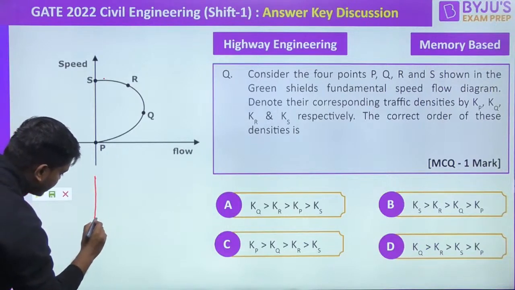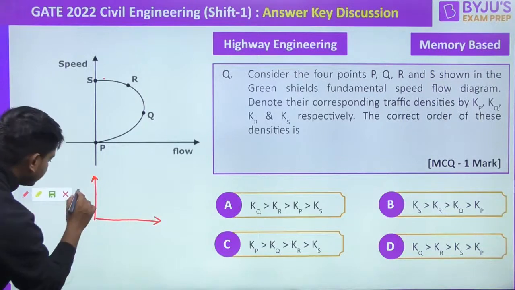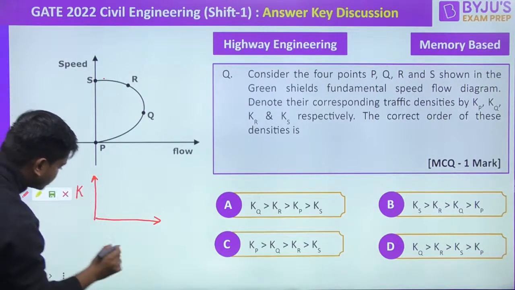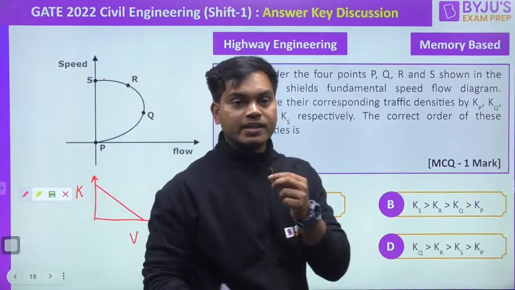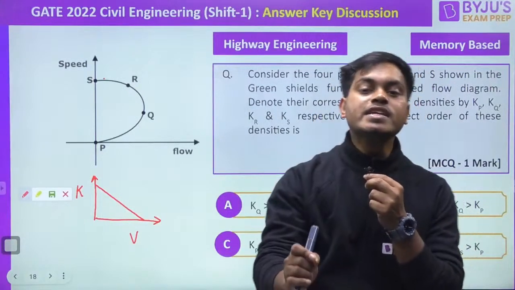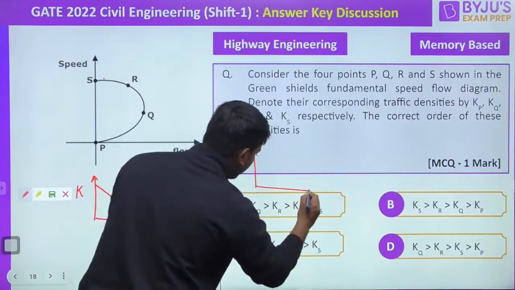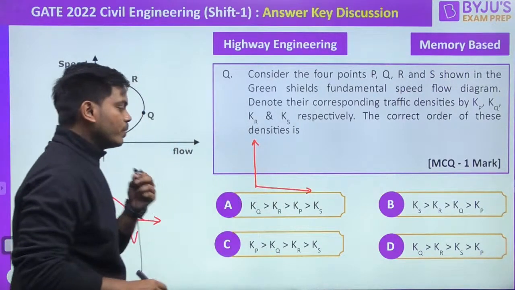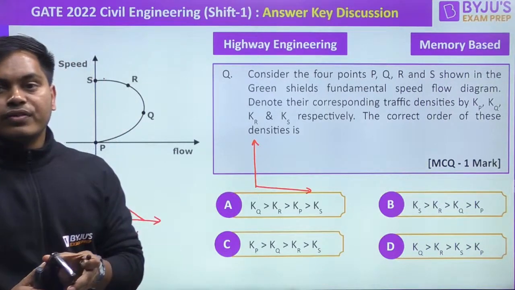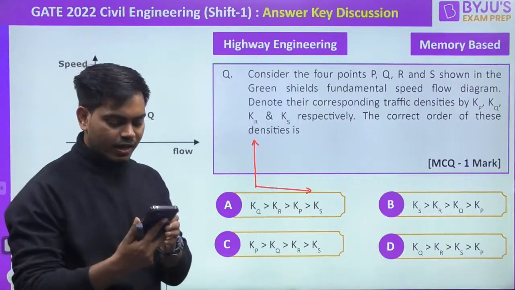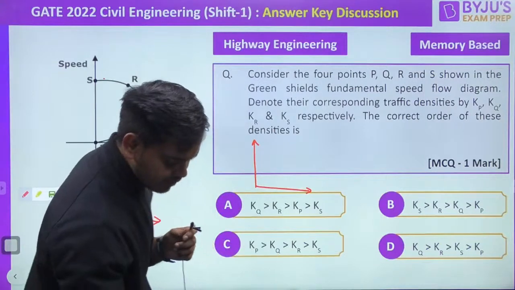So if I quickly make the relation between traffic density and your velocity, they had a linear relationship in the Greenshields distribution. In Greenshields, the relation was linear, perfect. And apart from that, if I see the relation between the traffic volume and your density, what was that? We have made it, right? Beta, it is not log. How will it be log? It will not be log. Understood?